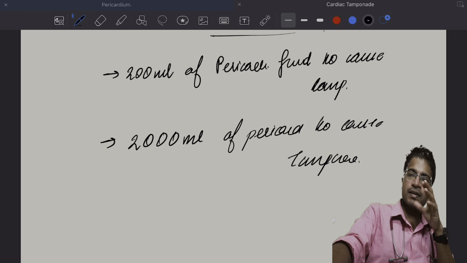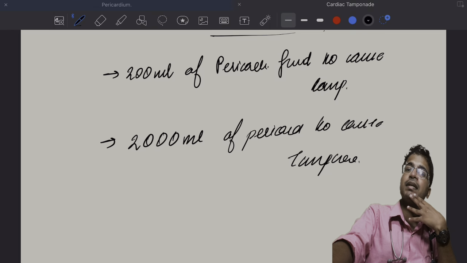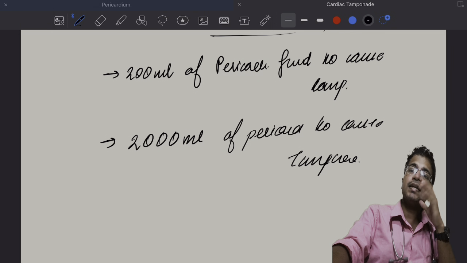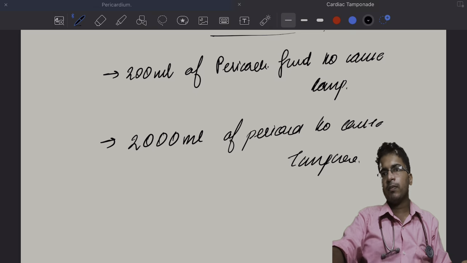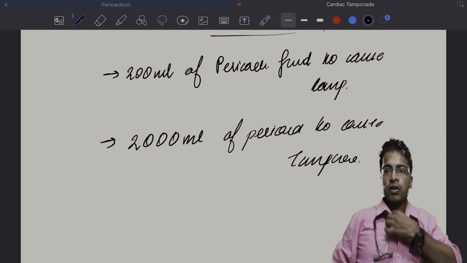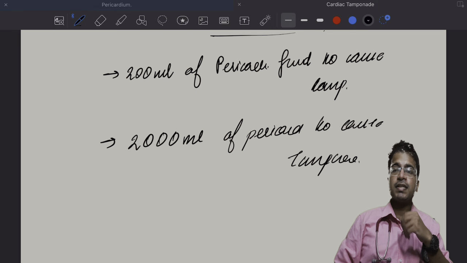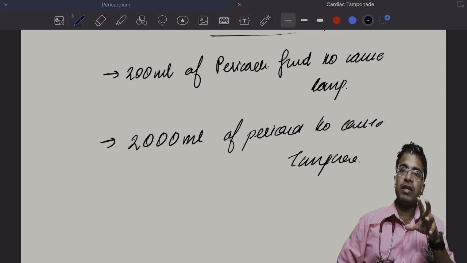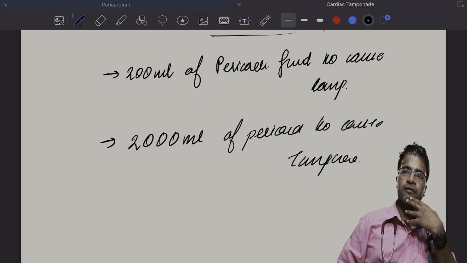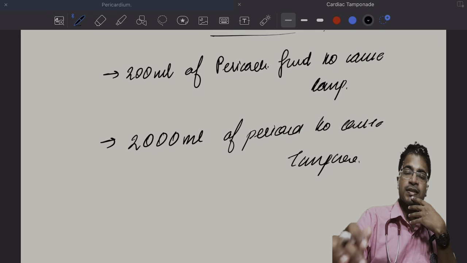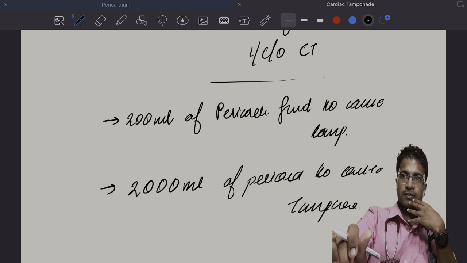So the most important determinant of severity is the rapidity of filling. In most iatrogenic etiologies, there will be rapid filling of the pericardial cavity, which will result in cardiac tamponade.